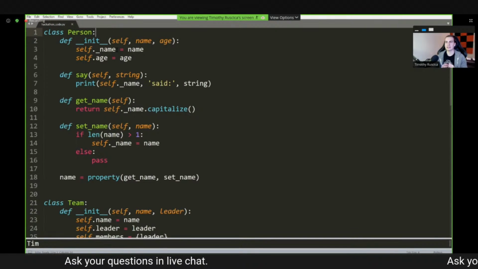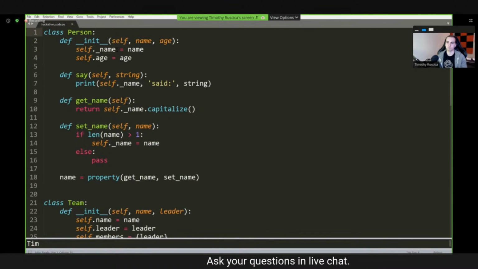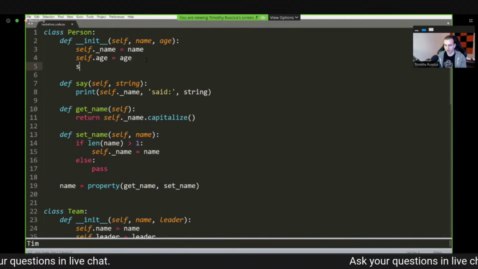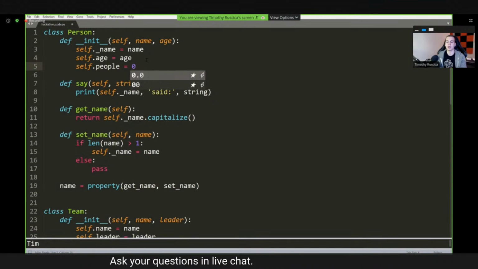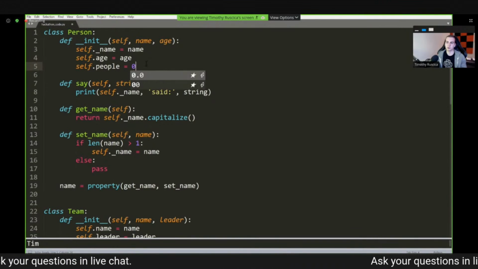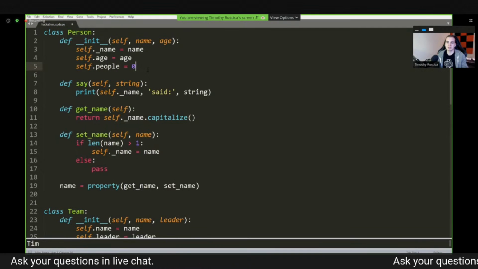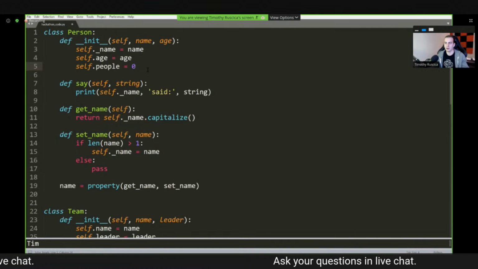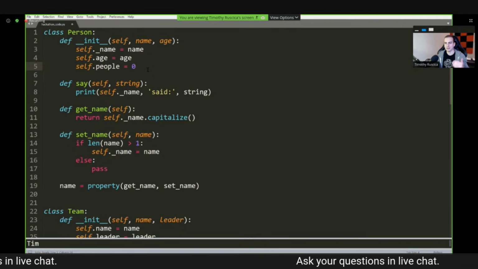So let's say I want to actually keep track of how many people have been created. So I want to know how many persons or people we actually have. Well, I can't really store a counter inside of the init, right? I can't say something like self.people equals 0 and then add 1 to it every time we add one. The reason I can't do that is because this belongs to the instance, right? So if I said something like self.people equals 1, then every single person instance would have that same attribute equal to 1. And if I added 1 to one instance, it's not going to change the other instances. So we need something that can actually be kept track of by the class and not by the instances.